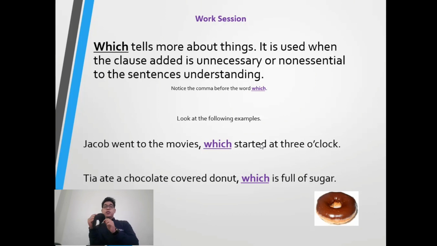So it talks about the mouse, which is black. The mouse is black color. Also, which is so elastic. So we just talk about things.